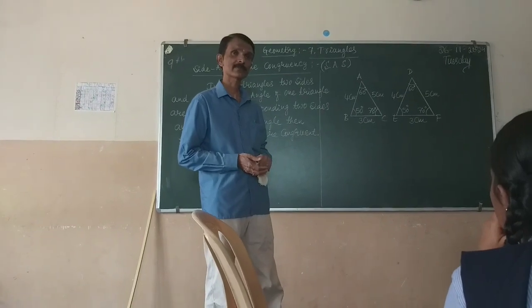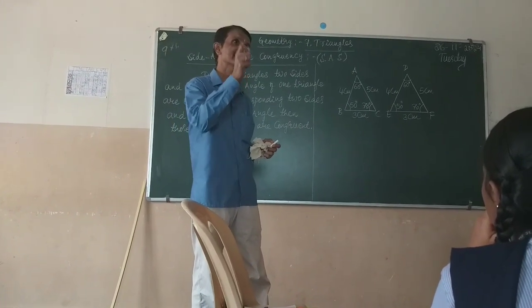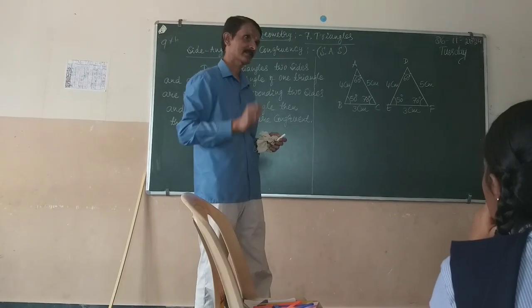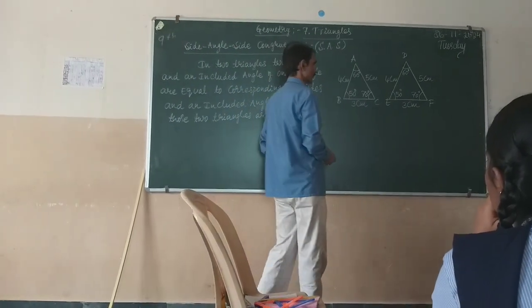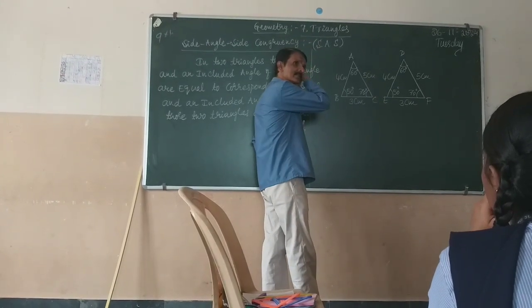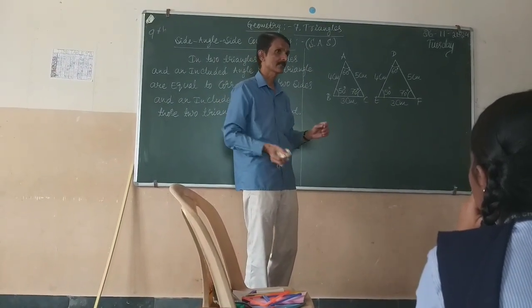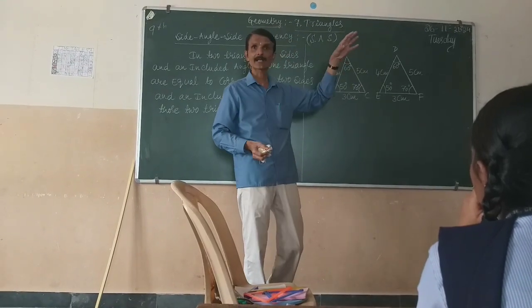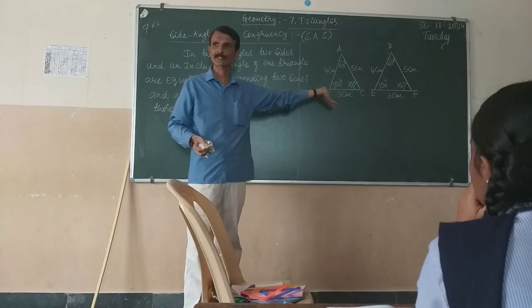In this way, we have to identify the corresponding sides. Similarly, the corresponding angles. From the girls' side, can you tell me the corresponding angles of the two triangles? Which are the corresponding angles?